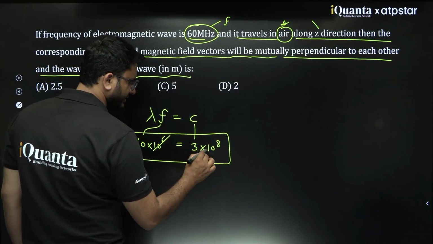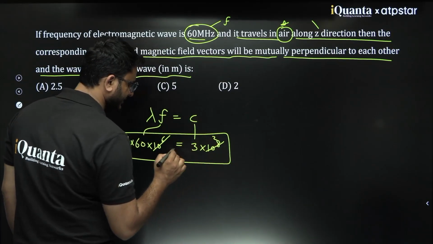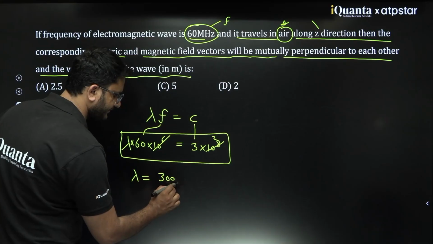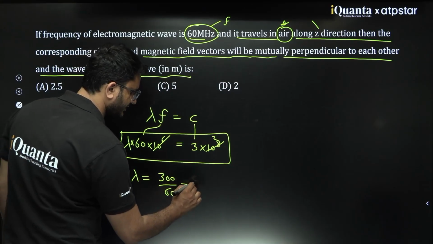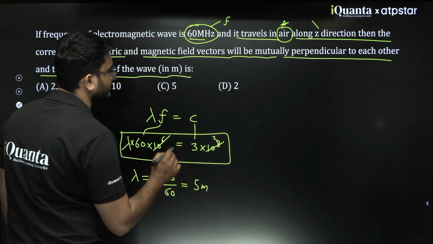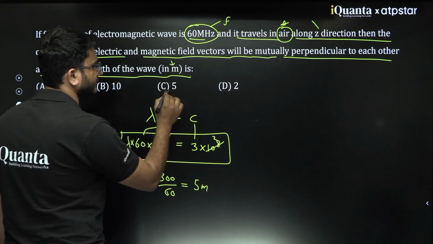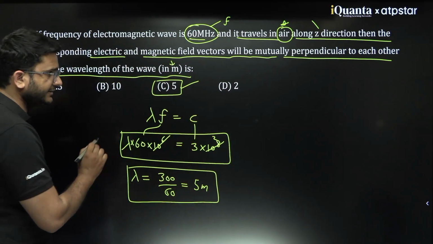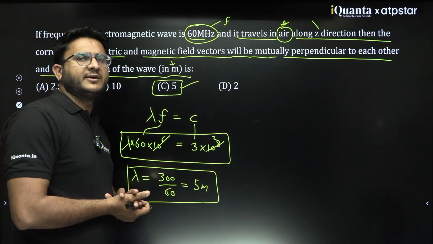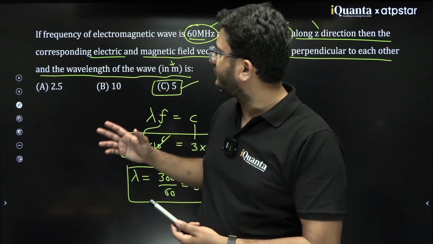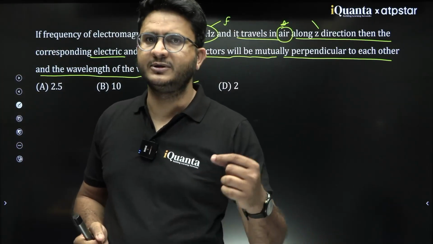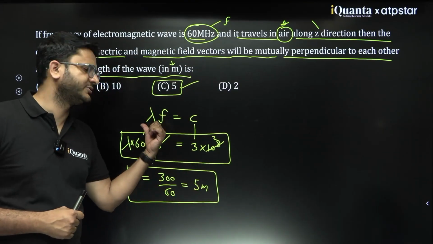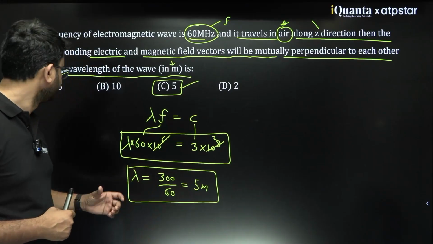So what you can get here, only 2 will be left, so you will get 300 upon 60. So what is the answer? Lambda is 5 meters. In meters it would be 5. I think C is the answer. So this question was very easy. We have previously solved such types of questions in wave mechanics, in sound waves also. In class 9th also this was a simple formula which we used to solve questions.